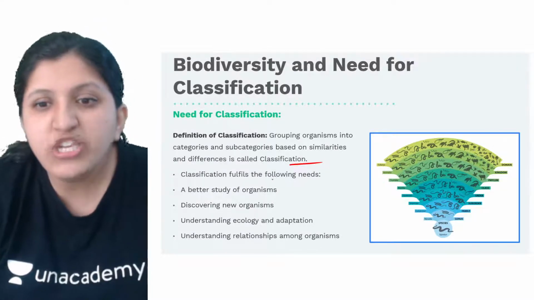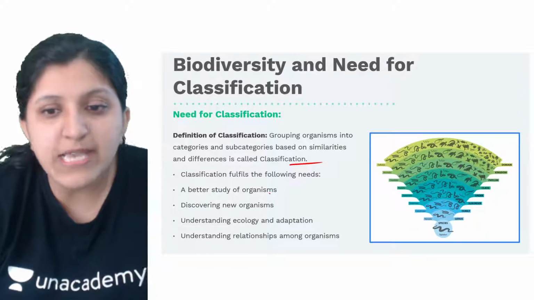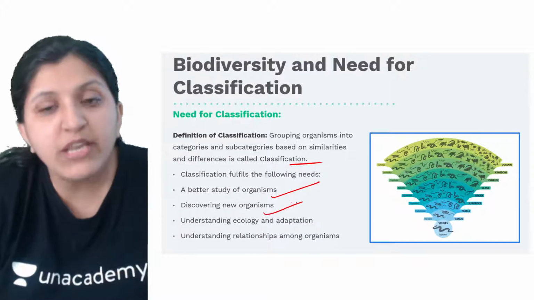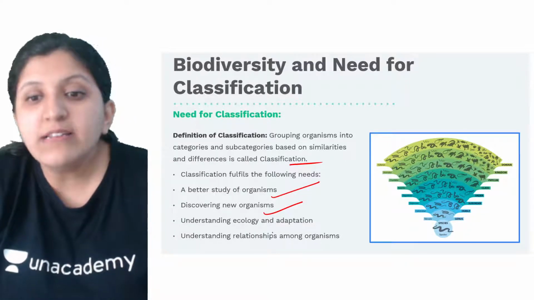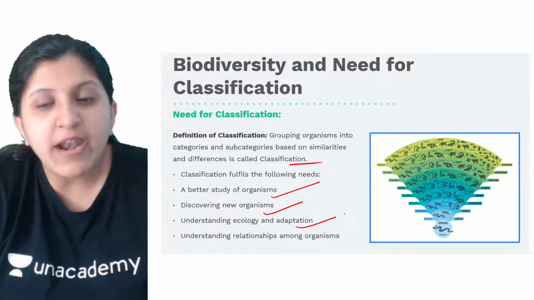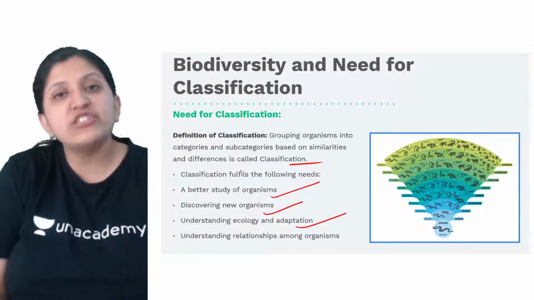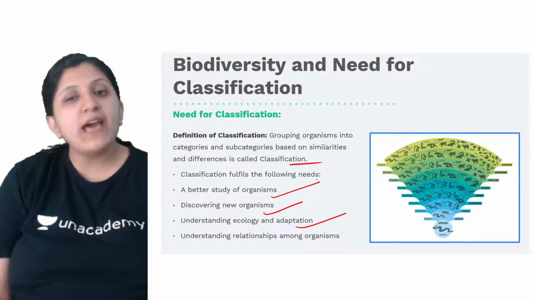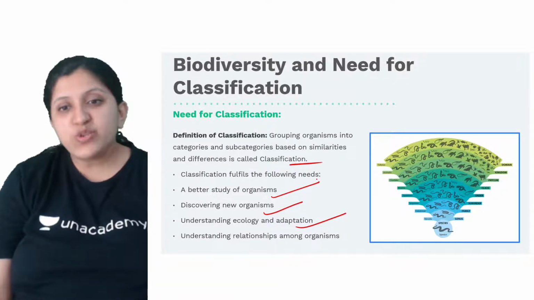So classification fulfills the following needs: a better study of an organism can be done, and discovering new organisms is done. Understanding ecology and adaptation, that is, the relationship of these organisms with their surroundings and how exactly they are adapting to those surroundings, is also understood through this.